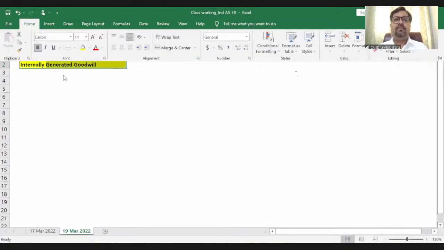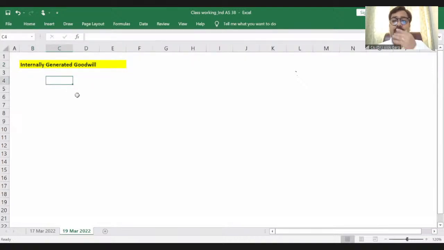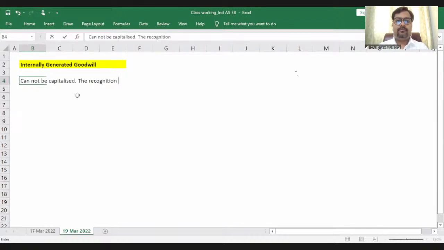Why? Because it is not meeting the separable criteria. It is not meeting the identifiable criteria. So internally generated goodwill is not allowed to be capitalized. It is not allowed to be recognized. The recognition is prohibited as per Ind AS 38.